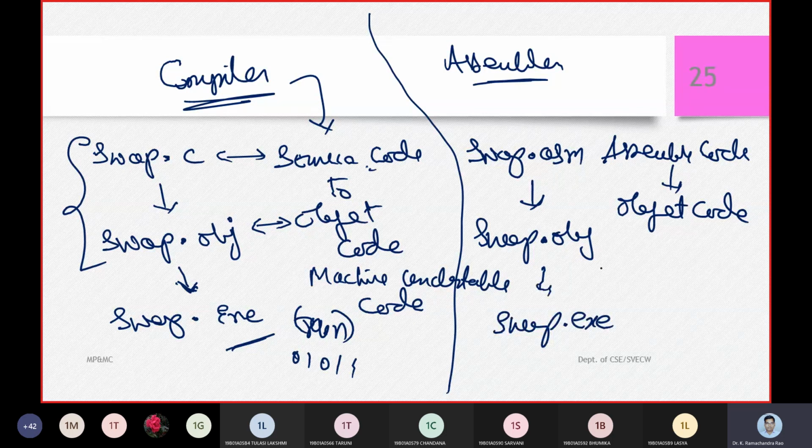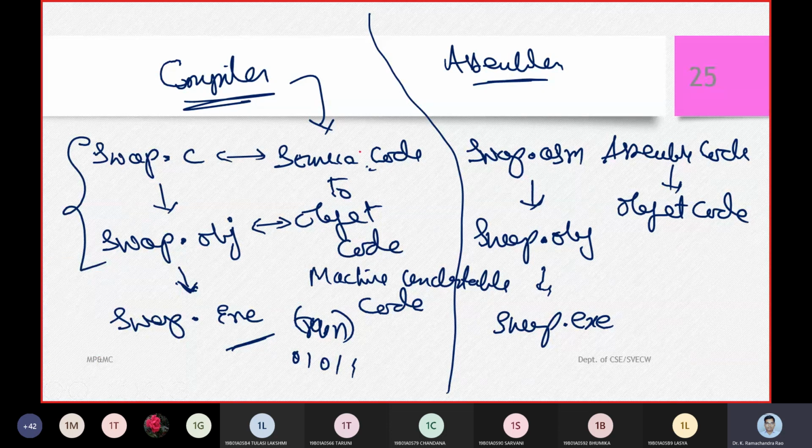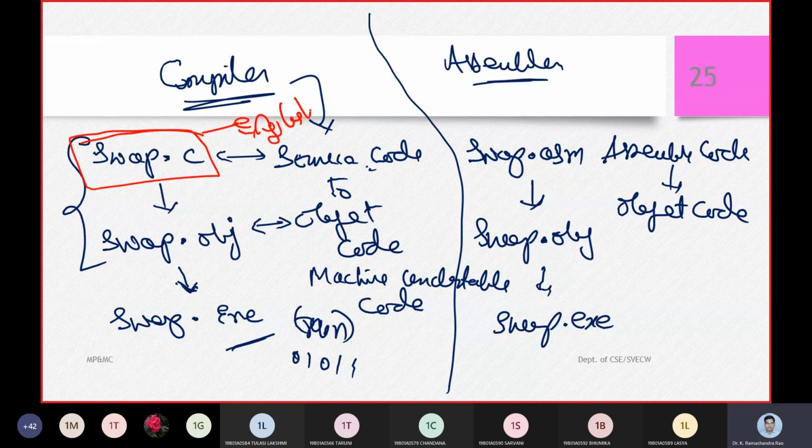Now where is the logical difference, or where is the hidden content? We are aware of English-like language. We are working on English-like language, so we are not aware of the machine instructions and how to write these programs. But swap.asm is going to have the assembly instructions.